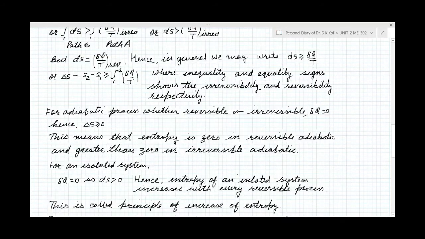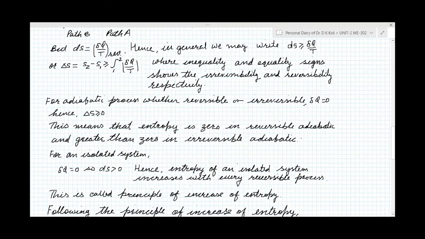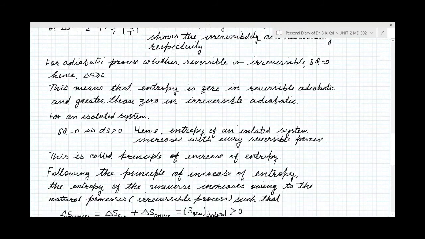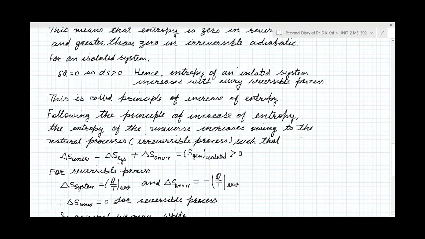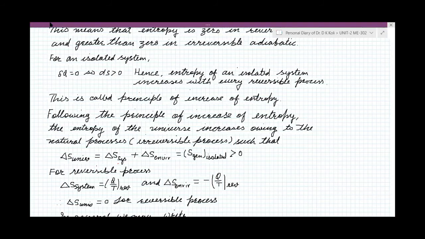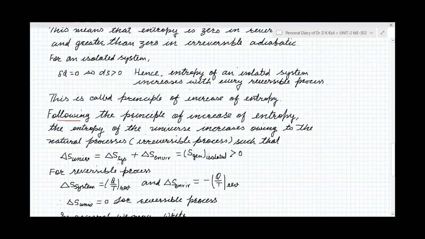Now we can apply this principle also to our surrounding as well as the universe. We can follow this principle of increase of entropy, and we see that the entropy of the universe increases owing to the natural processes.